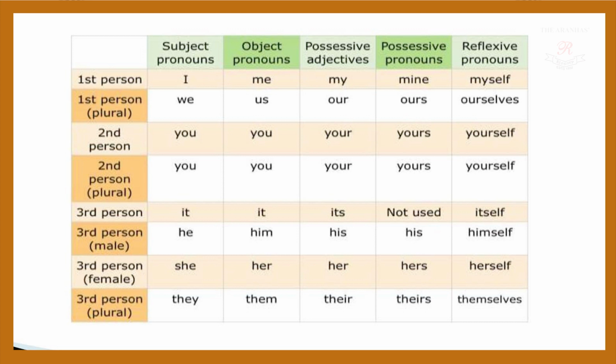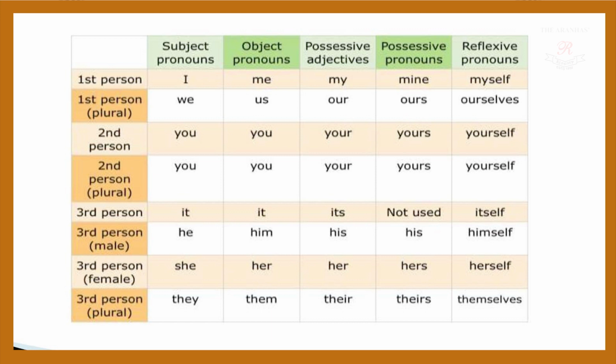The moment it becomes a possessive pronoun or reflexive pronoun, it also remains the same. In possessive pronoun, if it is yours in singular, in plural also it remains yours. In reflexive pronoun, if it is yourself in singular, in plural also it remains yourself only. So you never changes its position. It only changes a little bit of formation, but it remains the same.